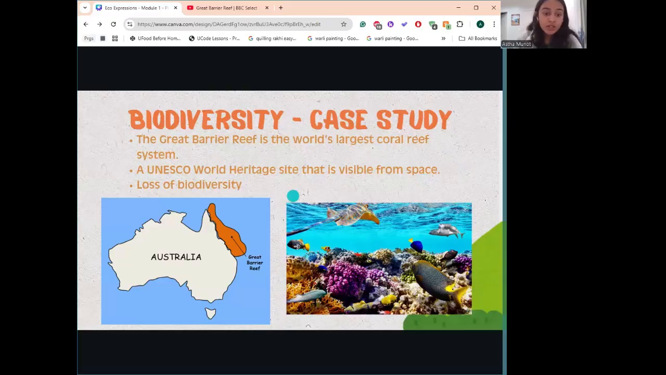So this is where the Great Barrier Reef is located. It's right next to the coast of Australia. It's the biggest coral reef system and UNESCO World Heritage Site that is visible from space.